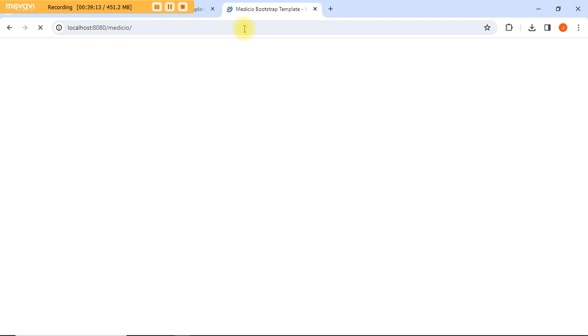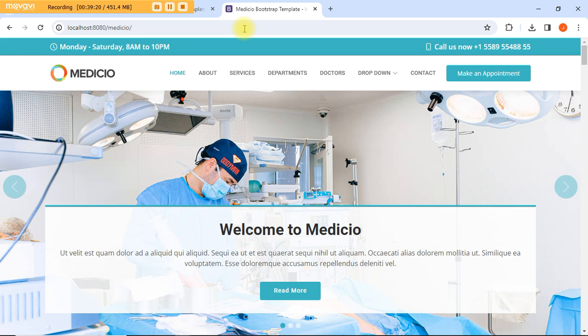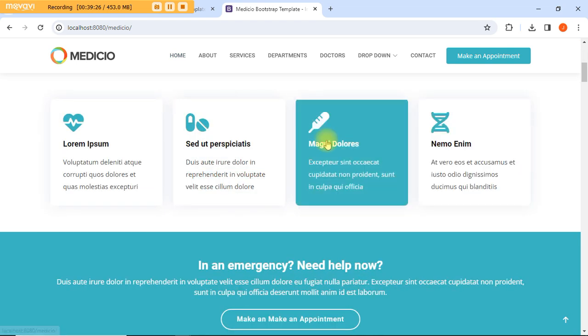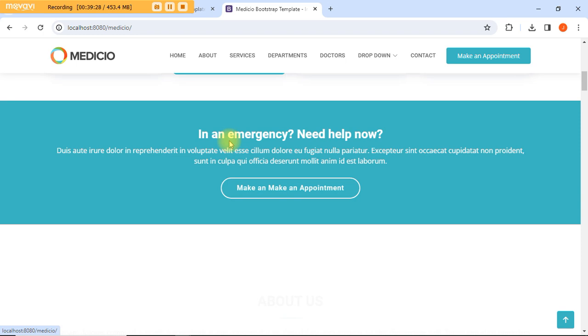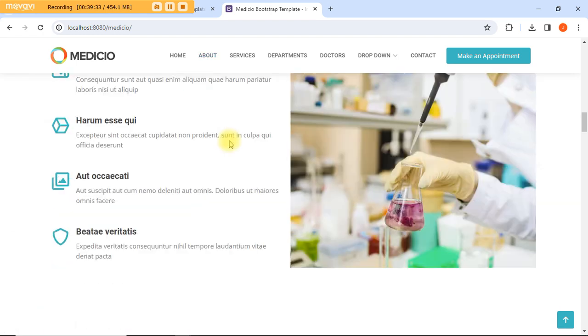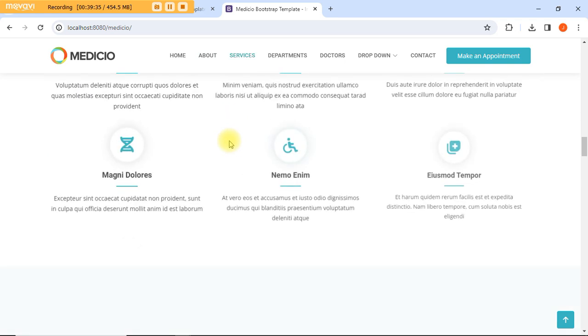And you see something's going to happen now. You see now this site is loading. If you see, this is our site. Now if I scroll down, you see the same thing that we saw, a very clean, neat website. So you can use this as a website for hospitals, for clinics. You can just build for them, you know.